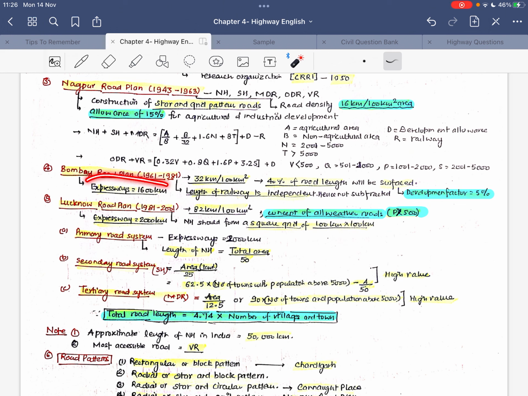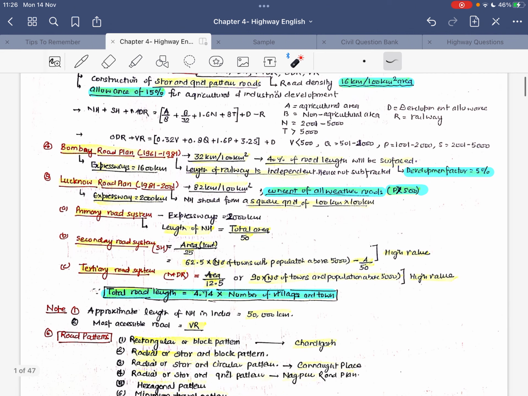The expressway length under the Bombay road plan was 1600 kilometer, while the expressway in the Lucknow road plan is 2000 kilometer. Under this Lucknow road plan, it was recommended that the NH should form a square grid of 100 by 100 kilometer. Now if we talk about how we calculate the road lengths by the third road plan formula, certain formulas were recommended by the Lucknow road plan.